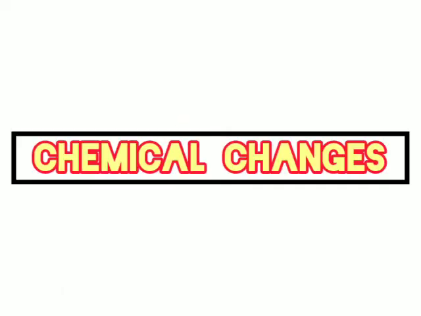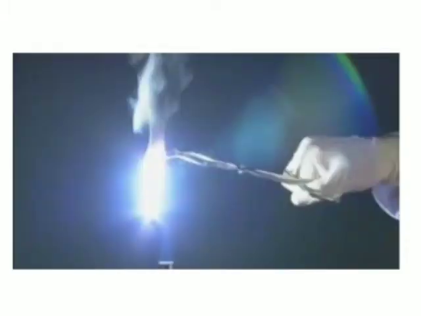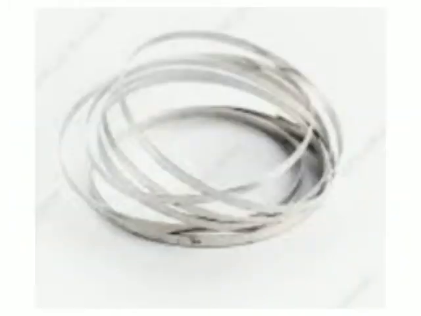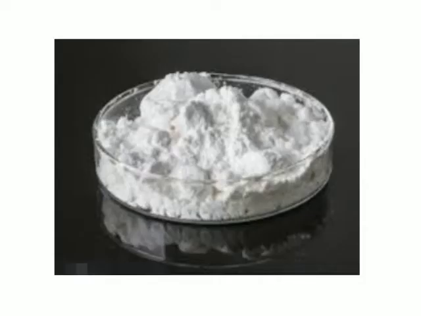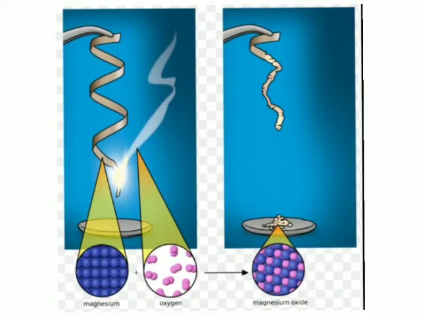Chemical changes. About the burning of magnesium ribbon, you may wonder how the magnesium ribbon changed into a white powder upon heating. The reason is, when the magnesium ribbon is burning, magnesium reacts with oxygen, forming magnesium oxide, which is a white powder. You can observe plenty of interesting experiments to test the nature of chemical changes. You can try this in your school laboratory.